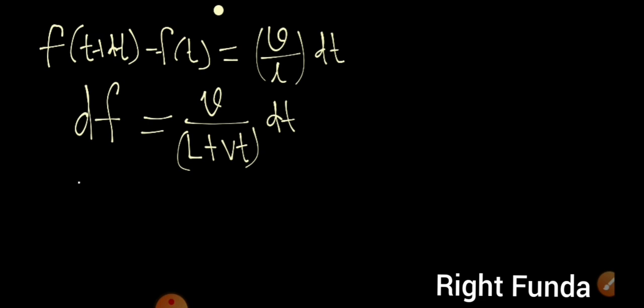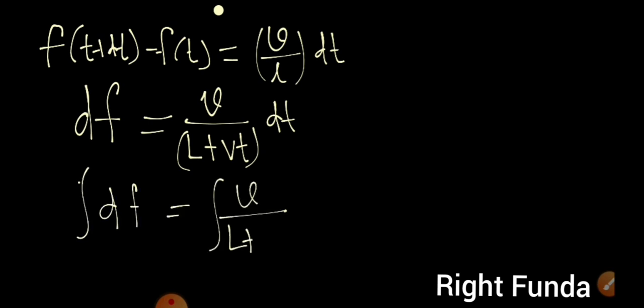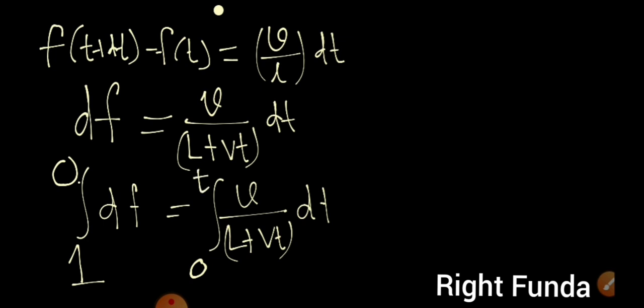If I integrate both sides of the equation, this will be equal to df is equal to the integration of v by L plus Vt into dt. What is the limit? At t is equal to 0, the fraction was 1, and this fraction will be equal to 0 at the time the question is asking about. Suppose we call that time t dash.